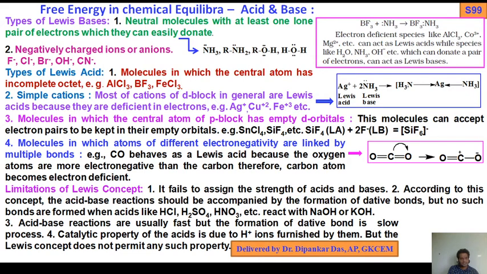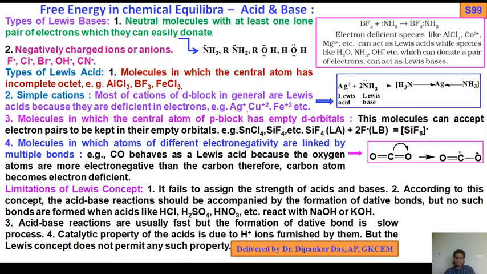Number 3, acid-base reactions are usually fast, but the formation of a dative bond is a slow process. Number 4, catalytic property: the catalytic property of acids is due to H plus ions furnished by them, but the Lewis concept doesn't permit any such property. Again I tell you, this is a very important limitation of the Lewis concept. It fails to assign the strength of acids and bases.